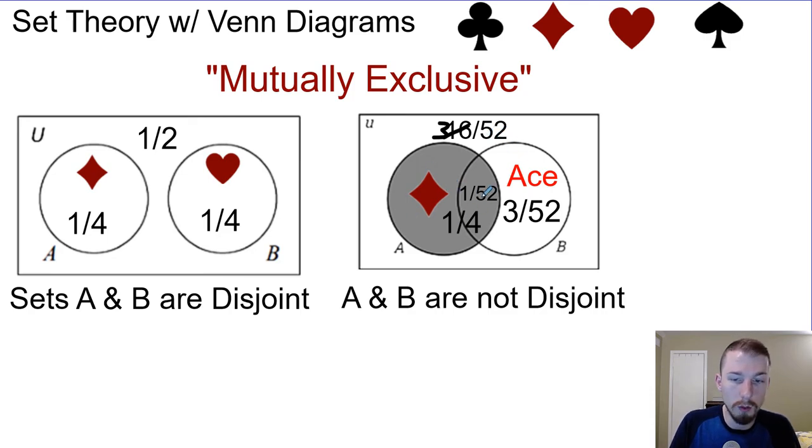1/4 are diamonds. 1 out of 52 are there. We could also say that there are 12 out of 52 that are only diamonds that are not aces as well. And then 3 out of 52 that are aces. Okay, so kind of cool.